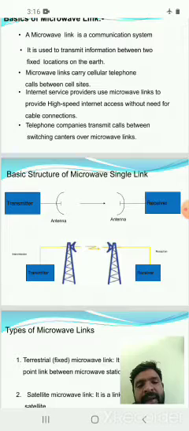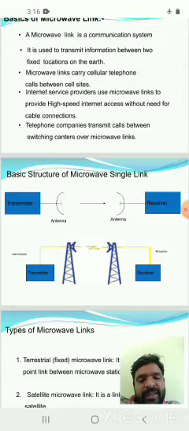This antenna radiates the transmitted signals as electromagnetic signals with very high frequency, microwave frequency above 1 GHz. These signals are transmitted in free space, and these signals are received by the receiver antenna. This antenna receives the signals from free space.